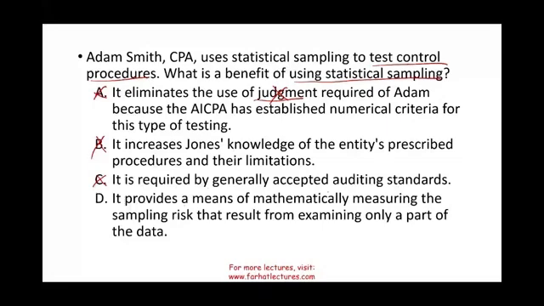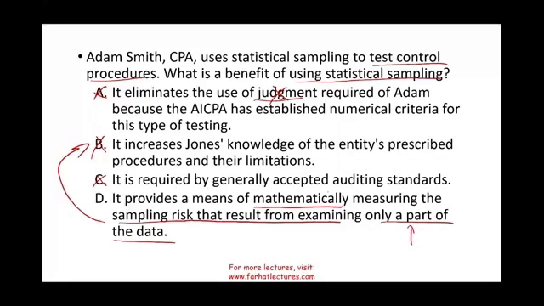D: It provides a means of mathematically measuring the sampling risk that results from examining only a part of the data. So notice, because you are using sampling, you're only looking at a part of the data. That's why B is incorrect, it can go too far. It's a mathematical measure of the sampling. That's all you're doing, putting a number on the sampling risk.